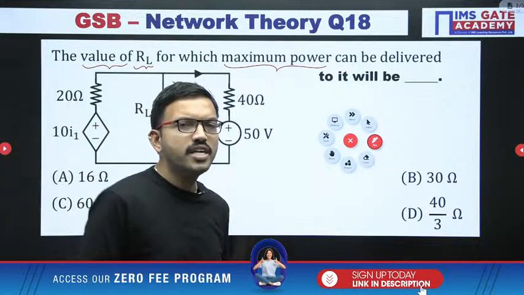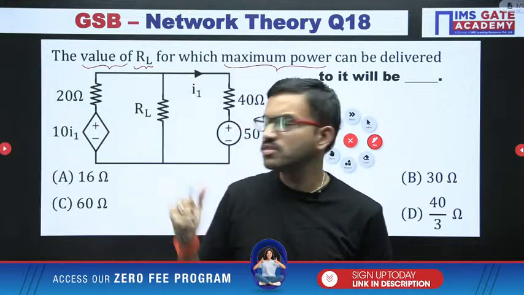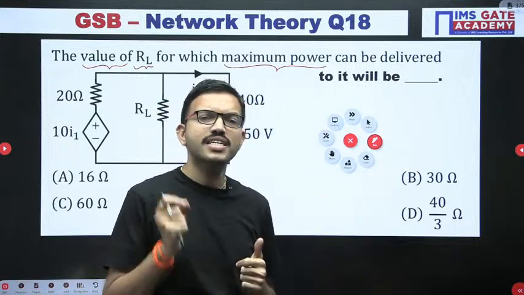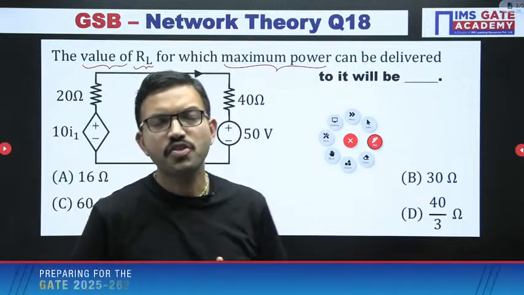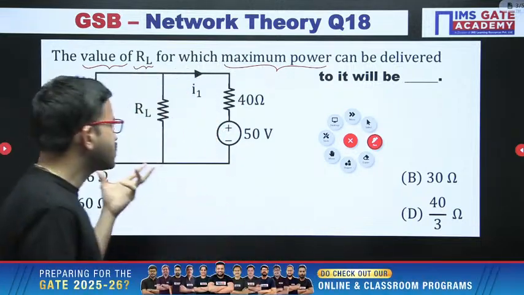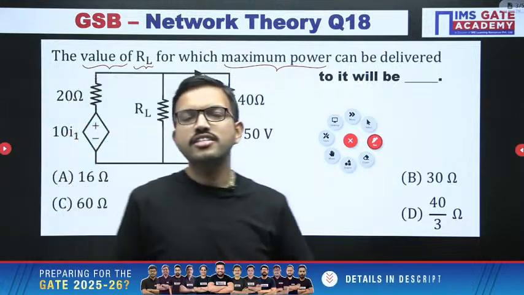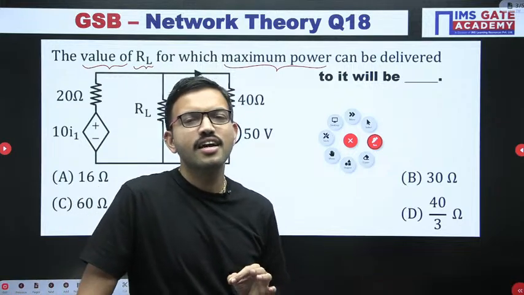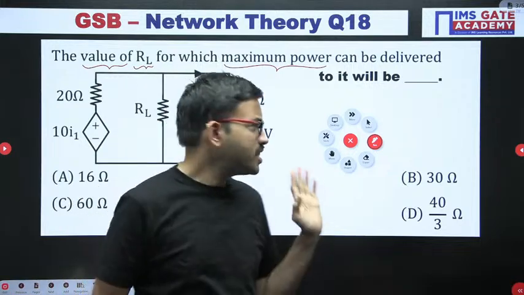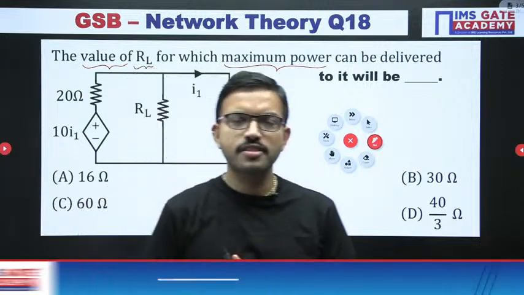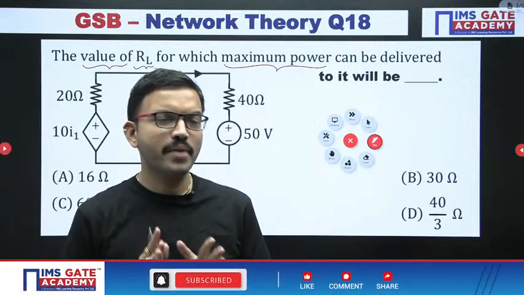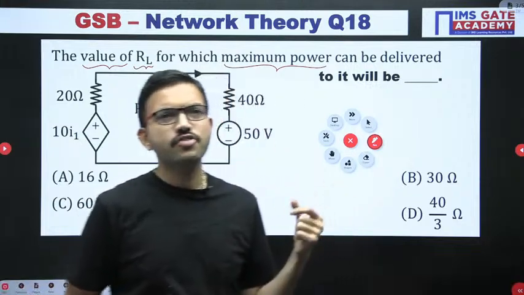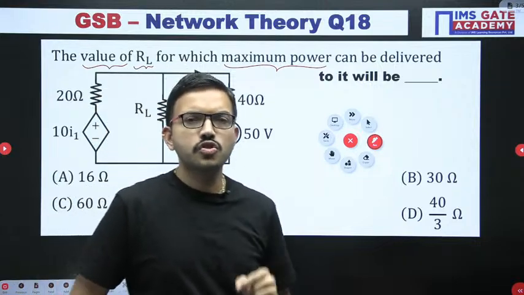The most important precaution here, whoever going to solve these kind of questions in the GATE exam with the help of second method, that name of method is test source method. Okay, so especially when you're having a circuit like this, the precaution, what is that precaution? Why I have highlighted here, that is the most important, because most of the students, even though they solve these kind of questions n number of times, even though they are able to get correct answers while they're practicing the questions, but still many of the students, while they're solving these kind of questions in the GATE exam, they used to do the silly mistake.